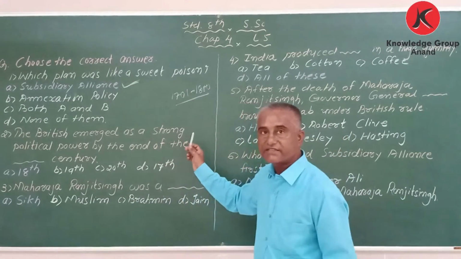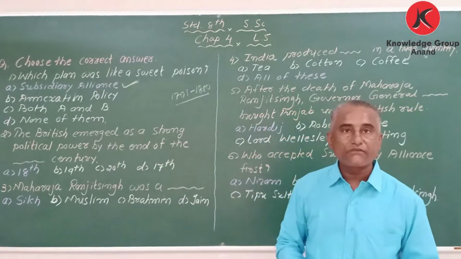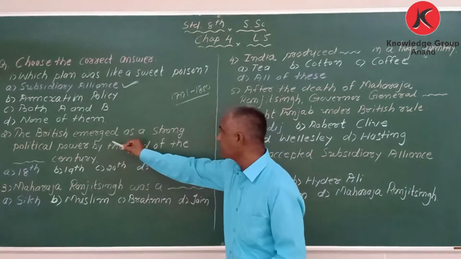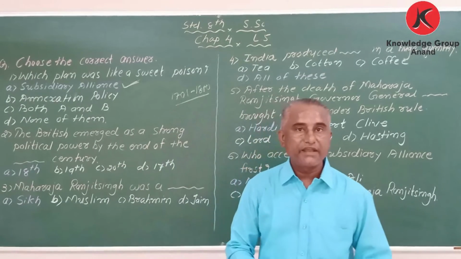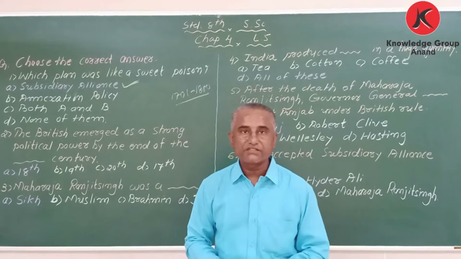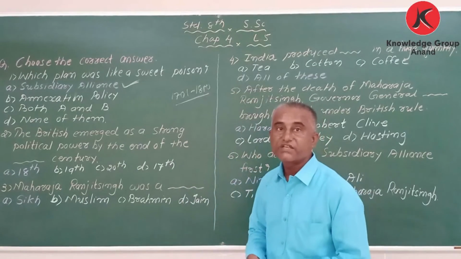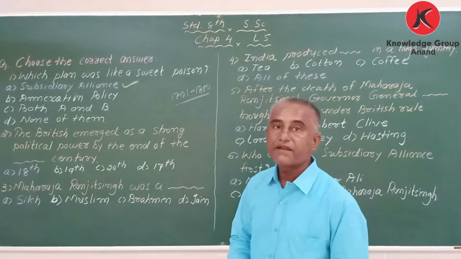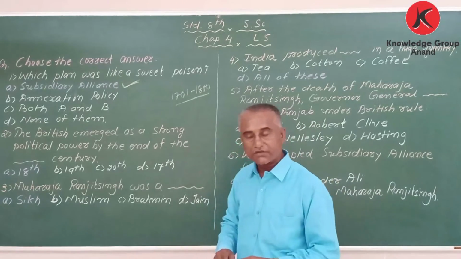So the British emerged as a strong political power by the end of which century? The 18th century, okay? Why? Because they fought many battles, but the important ones were the Battle of Plassey in 1757 and the Battle of Buxar in 1764. Got it? So this is called the 18th century. Okay. Next,